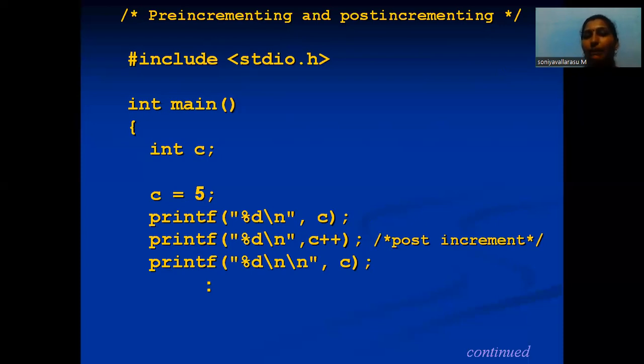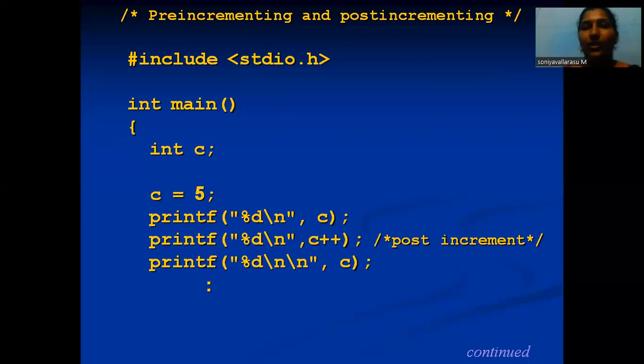So we'll use C plus plus, which means post increment. Post increment means my value is 5, store the 5 and then increment my value.